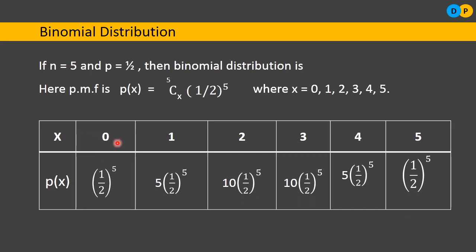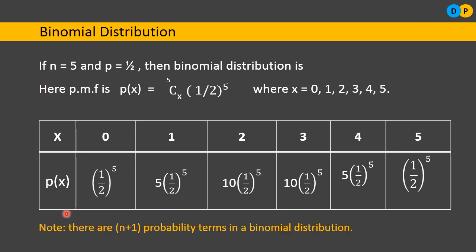X takes different values from 0 to n, that is here 0 to 5. So how many terms are there? This is the first term, second term, third term, fourth term, fifth term, sixth term. So if the binomial distribution has n value, how many terms will be there? N plus 1 terms. How many trials have you conducted? Only 5 trials. So totally how many terms will be there in the binomial distribution? 5 plus 1, that is 6. So this is the note you need to keep in mind.